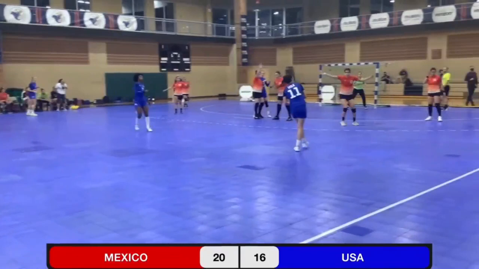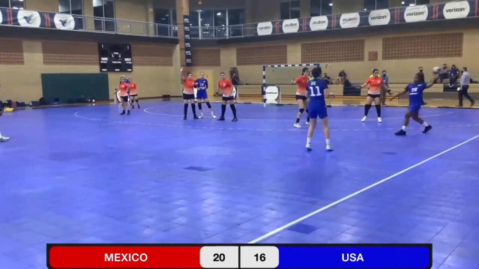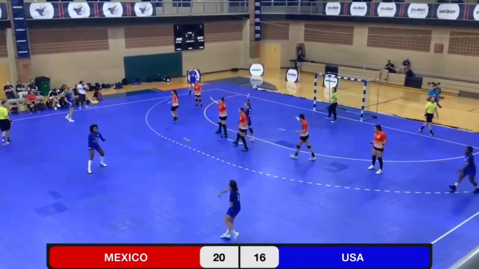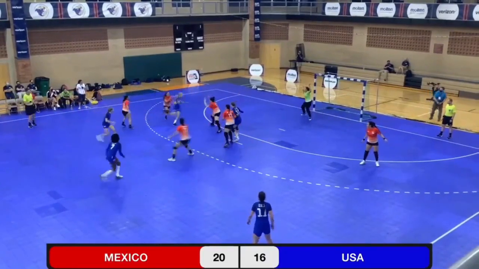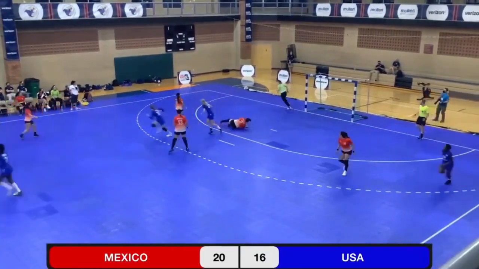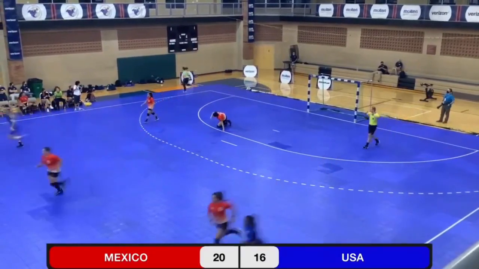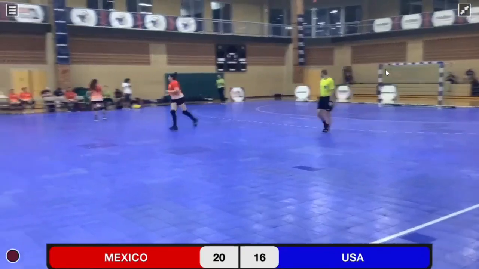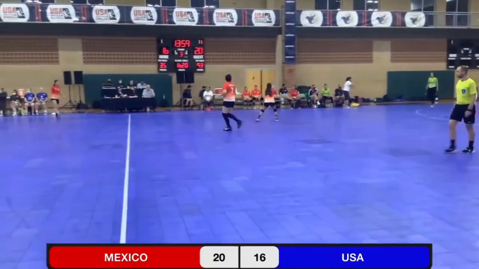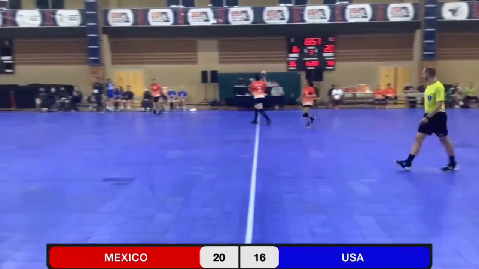But both teams playing for pride. Both teams definitely want to pick up a win. We've got 14 minutes left. USA down by 4. Let's see if they can mount a comeback. Moa Benson moves through the defense, gets a nice shot off, but she's not able to put it in the back of the net as it goes off the post.